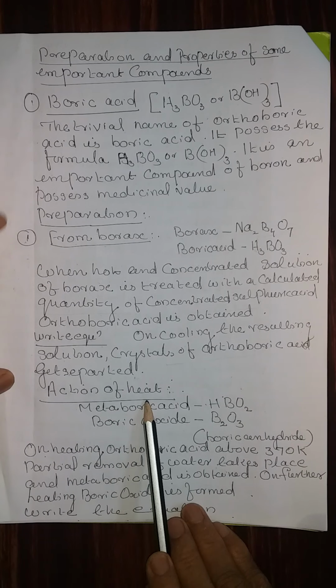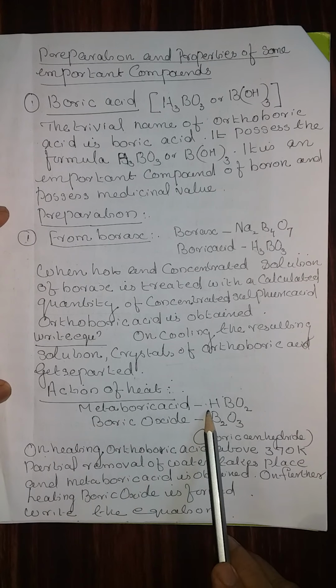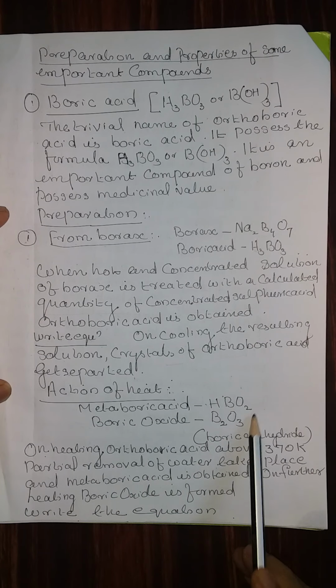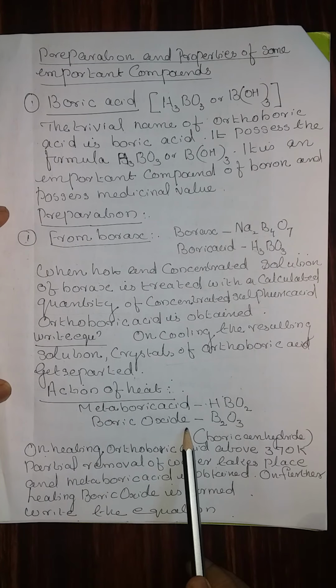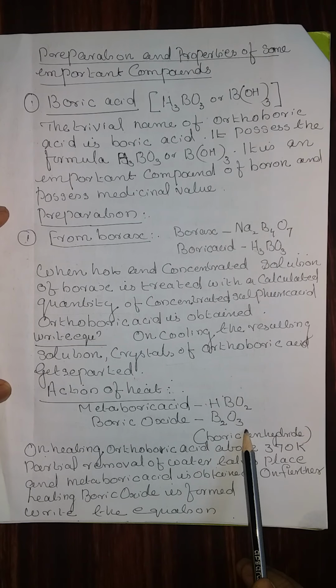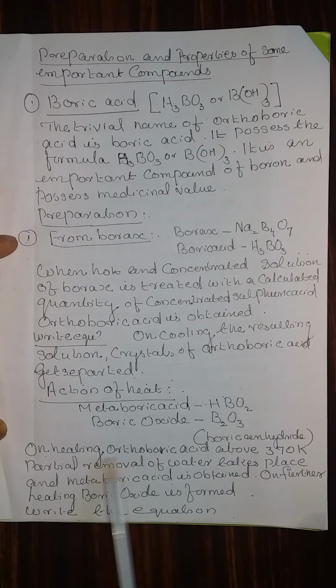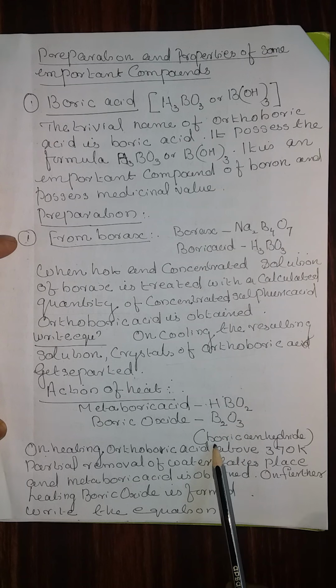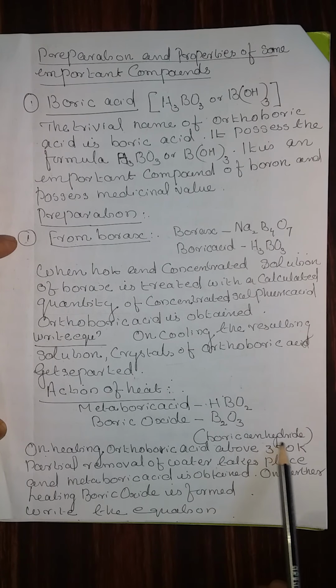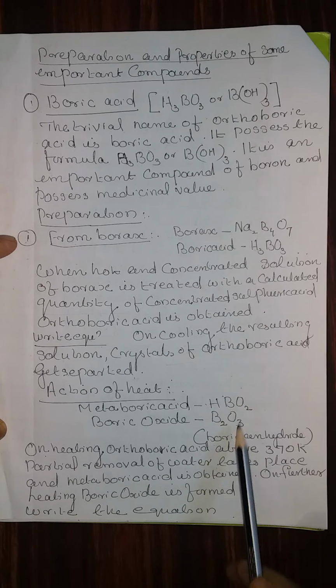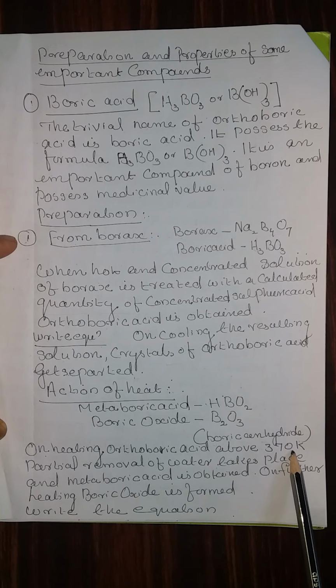Action of heat. Metaboric acid formula HBO2. Boric oxide formula B2O3. B2O3 is also known as boric anhydride. First learn this formula, then only you can write the equation.